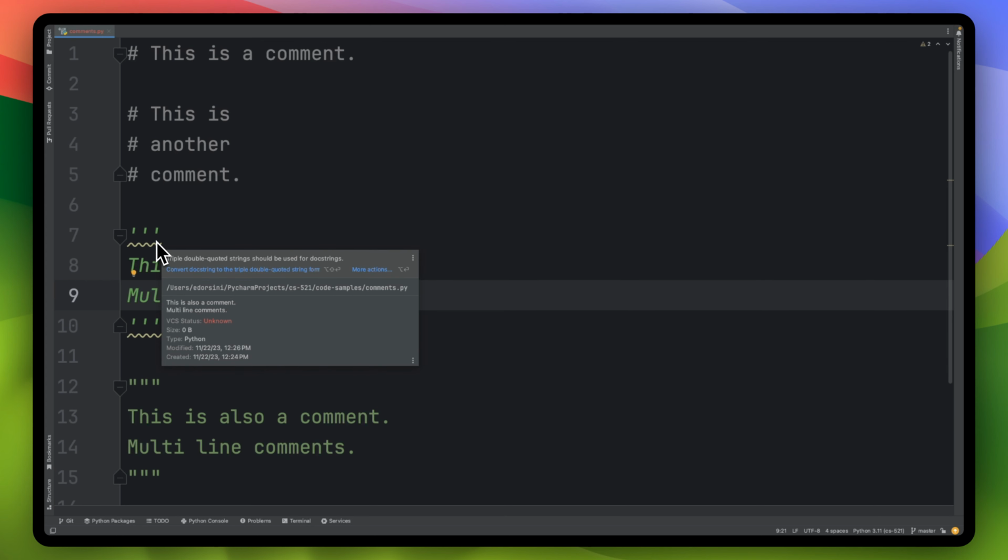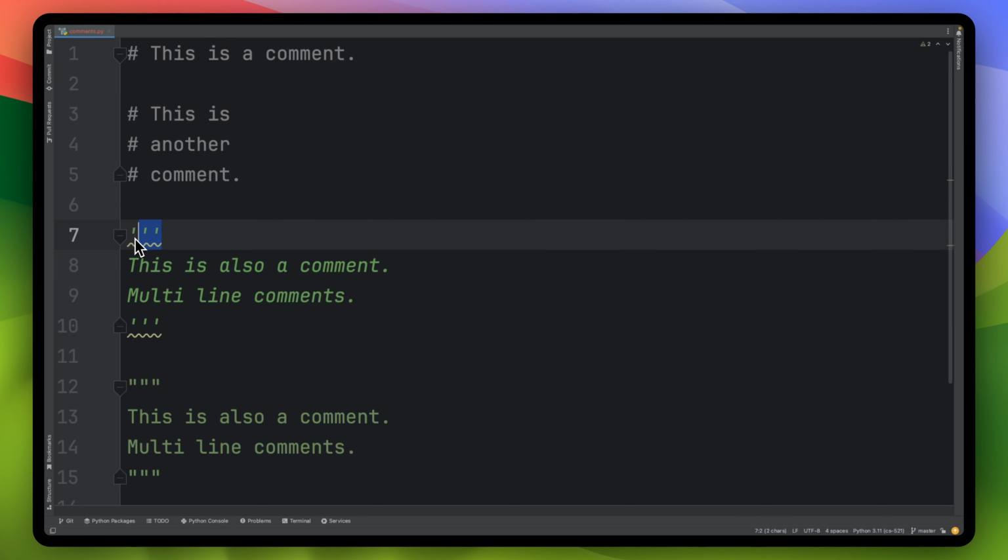PyCharm's telling you triple double quote string should be used for docstrings, right? So the triple double quotes are these. And that's what a docstring is. So these are all comments, but docstrings are this version, which should be triple double quotes. Again, the triple single quotes, they'll still work, but they're not Pythonic. They should be standardized, and the standard is triple double quotes.